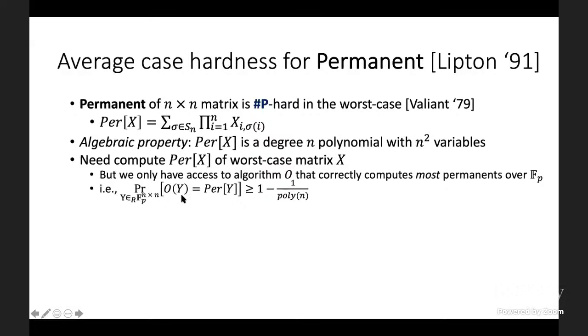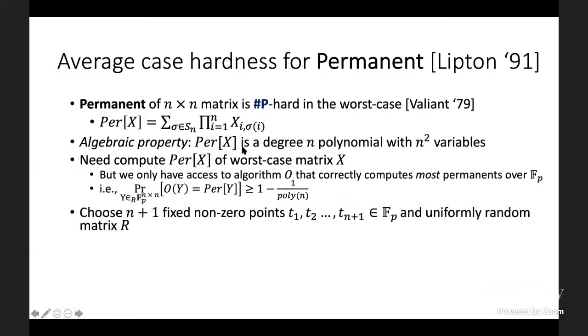It takes as input a random matrix Y, and its output agrees with the permanent with probability 1 minus 1 over poly over the choice of matrix. But for a 1 over poly fraction of the matrices Y, the output of O could be completely uncorrelated with the permanent. So how are we going to use this faulty average case algorithm O to correctly compute the permanent of our favorite worst case matrix?